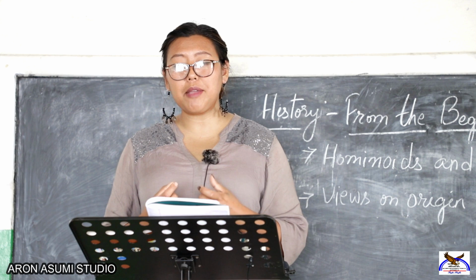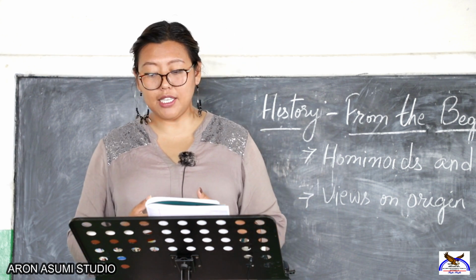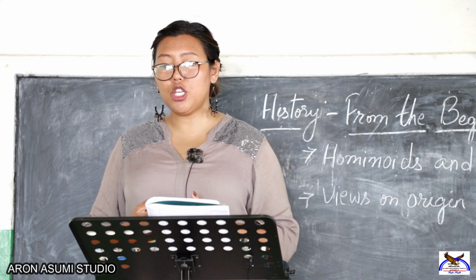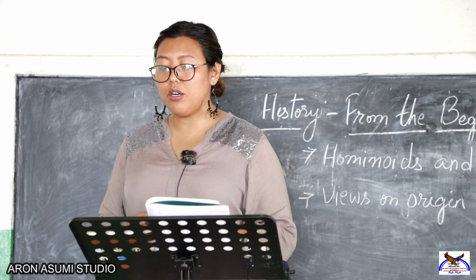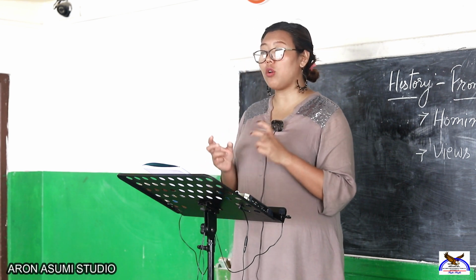We have the same descent, and because of which we have the same physical features. The second point is the fossil of modern human was found in Ethiopia, which is in Africa. This fossil supports the view that modern human came into existence only in one part of the world.